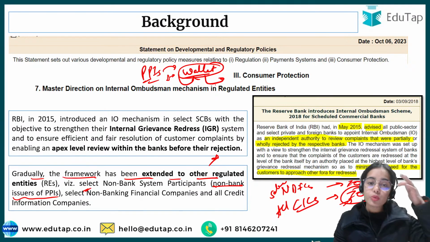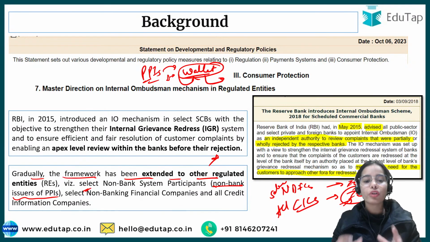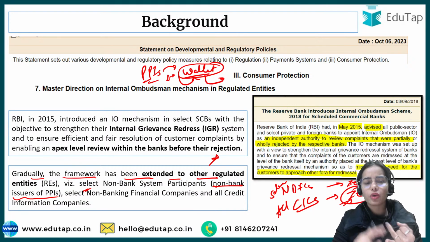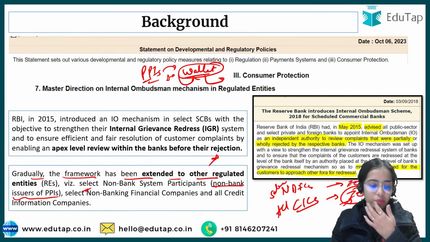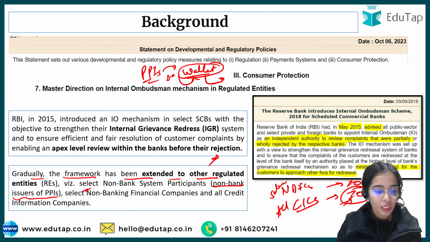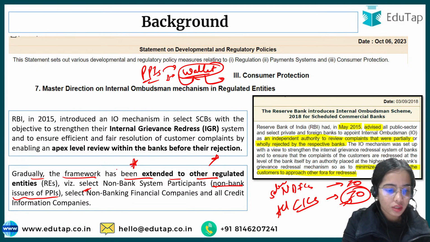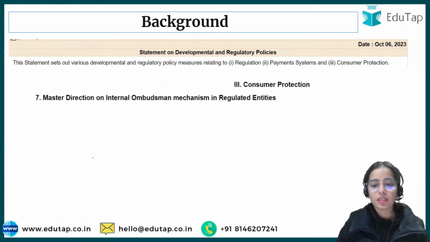So Amazon Pay, PayU, Razorpay, the Paytm, all of these, majorly Amazon Pay, PayU, Razorpay, they are the non-bank system participants that are the issuers of the PPIs and such. Okay. So for these also, the framework of the internal ombudsman was extended.